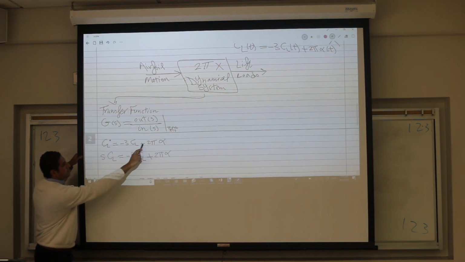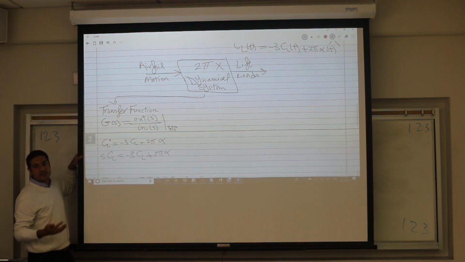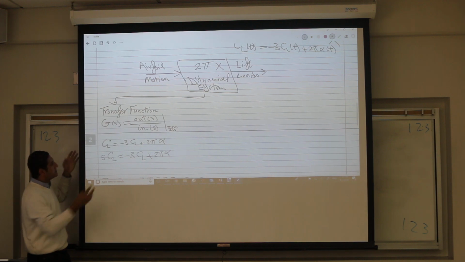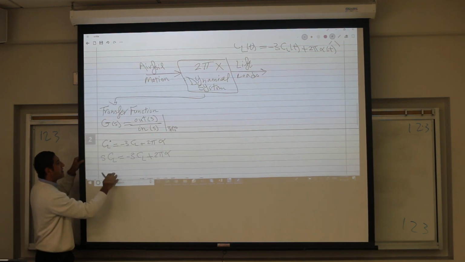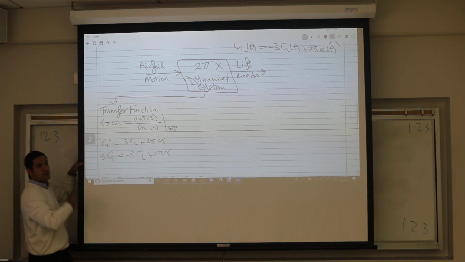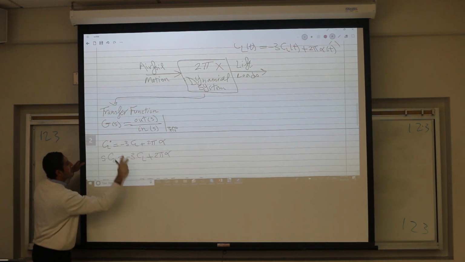And this is the role of the Laplace transform, to convert a differential equation. In the black line, CL dot and CL are different entities. You cannot add them together. This guy is different from that guy. But here, the Laplace transform, like any integral transform, Fourier transform, whatever, converts a differential equation into an algebraic equation.